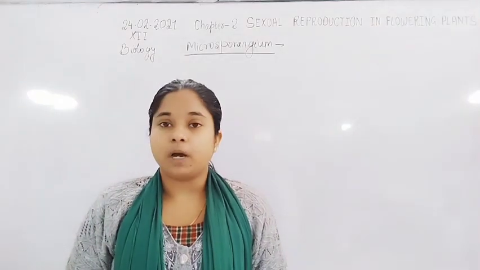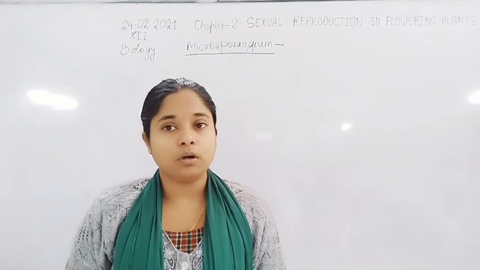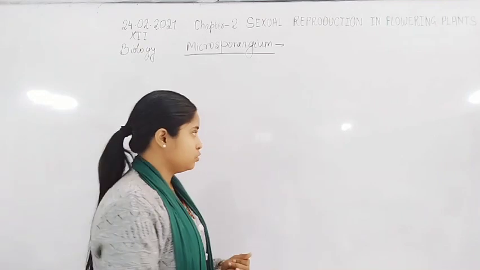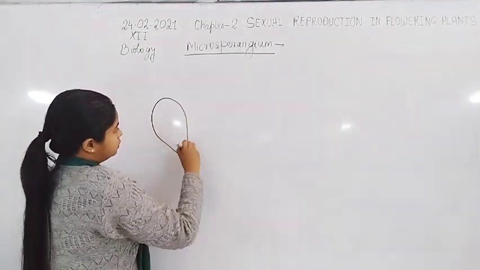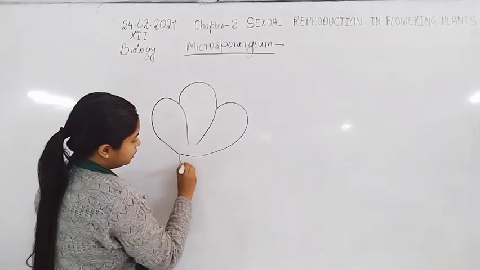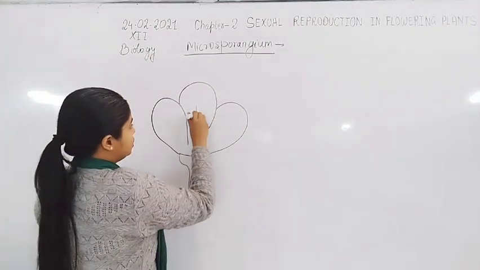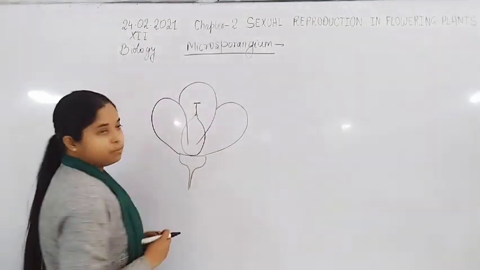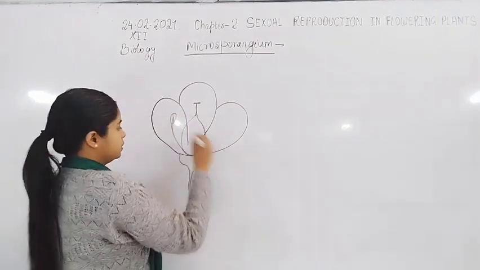The flower is formed by two types of parts, the reproductive parts and the accessory, that is supporting, parts. If we dissect the flower in transverse section, we obtain structures where here is the female reproductive part and this is the male reproductive part.